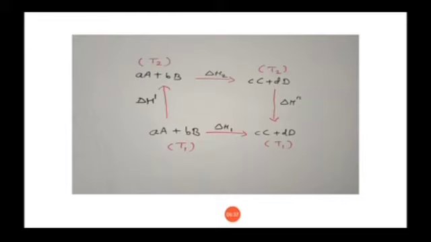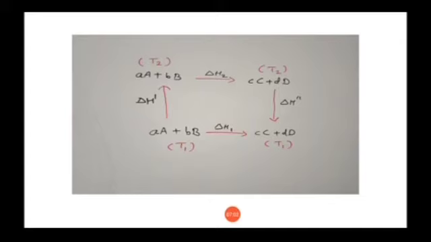So students, first you must understand this reaction. The reaction below is the basic reaction, and the same reaction will be done in 3 steps. This is step number 1, this is step number 2, and this is step number 3. The enthalpy changes for the steps will be delta H dash, delta H2 and delta H double dash.